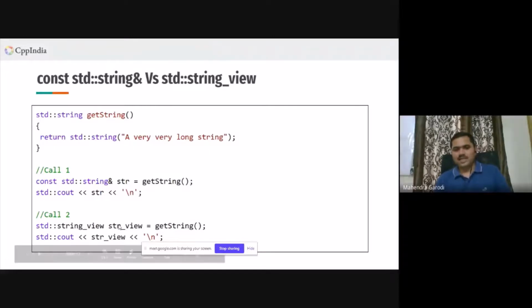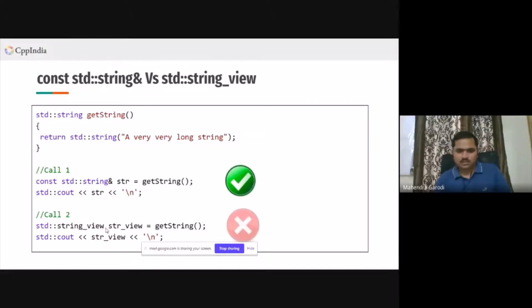But in the second case, when you are assigning this temporary to string_view, the lifetime of the object is not extended, and the temporary string to which this string view is pointing is now destroyed. So this string view is pointing to some memory which is unallocated. Someone might be using it now. We don't know what is happening. The best case is that it crashes at this moment. But if your program doesn't crash at this moment, then debugging such a problem is a nightmare. Okay. So this is correct, but this is not correct.